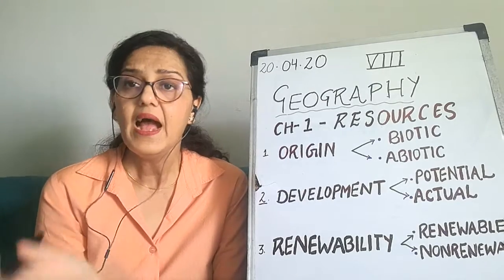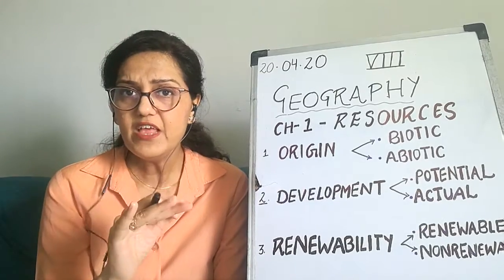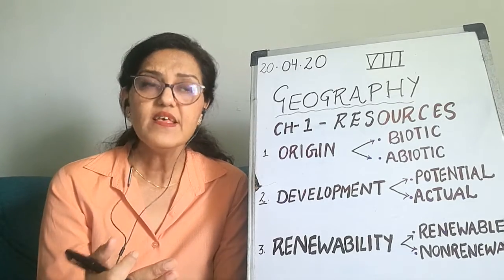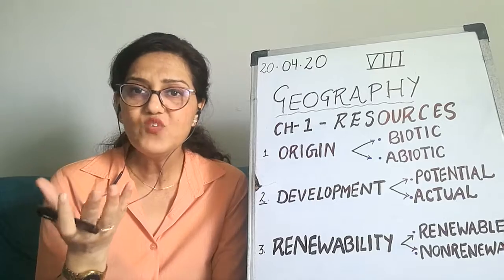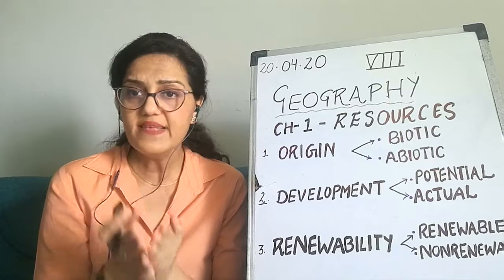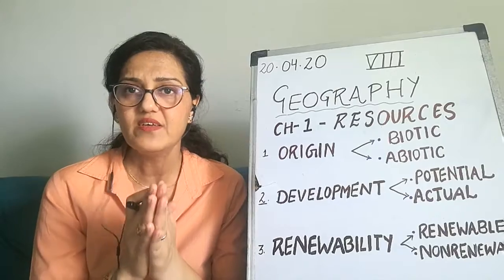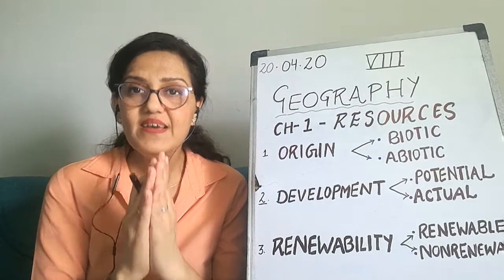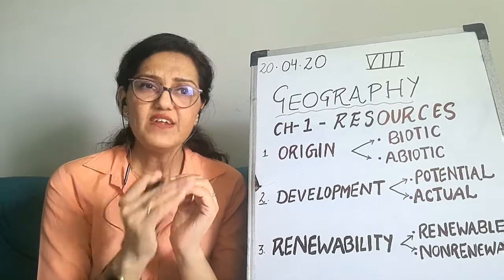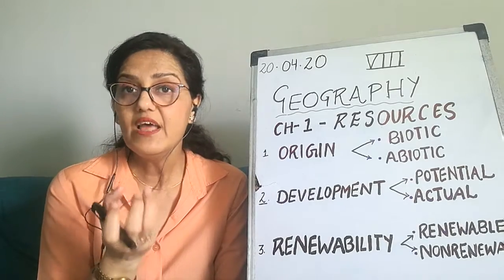We have wasted it, and this causes environmental pollution. All your air, land, water, everything we have spoiled. Because of that overuse of resources, our resources are now less in number and decreasing. People are saying save petrol, use a bicycle. Why are they saying so? God has given everything for our need, but not for our greed. And what has man become? Humans have become greedy. We have taken out things without thinking much. We use it, throw it, waste it. Because of that, resources are now left very few.